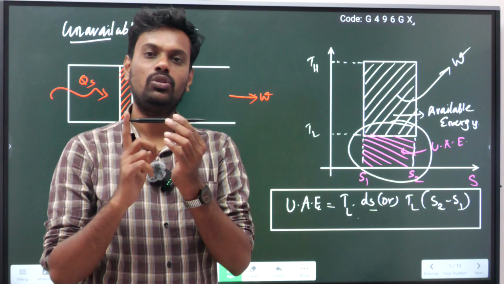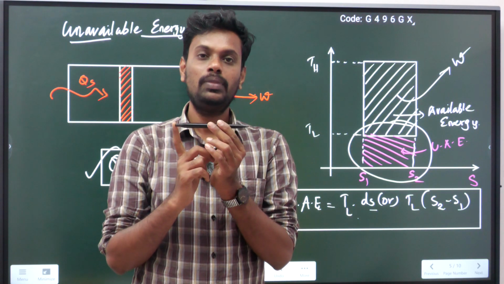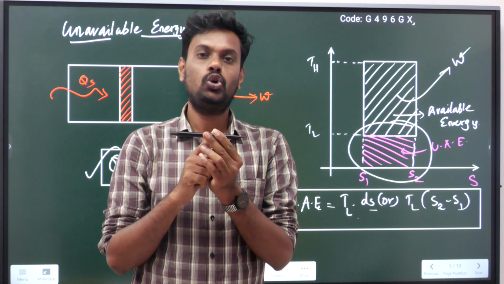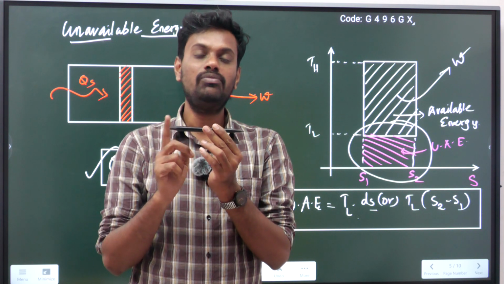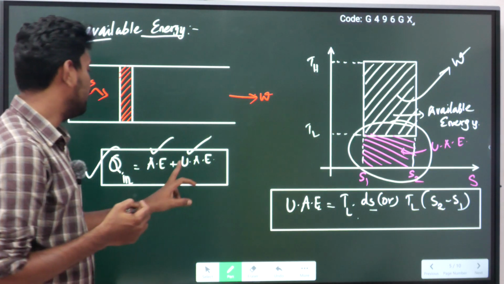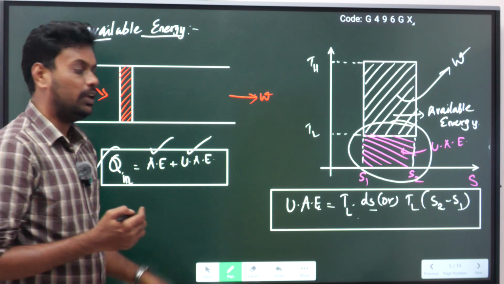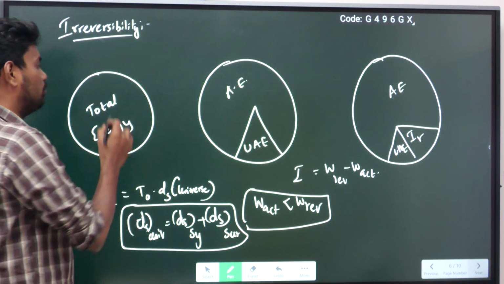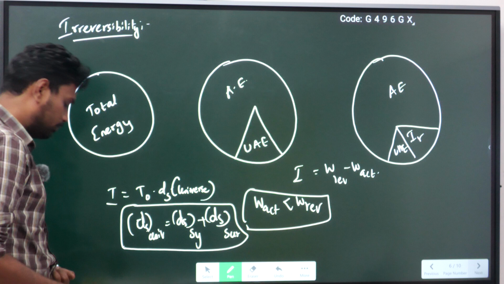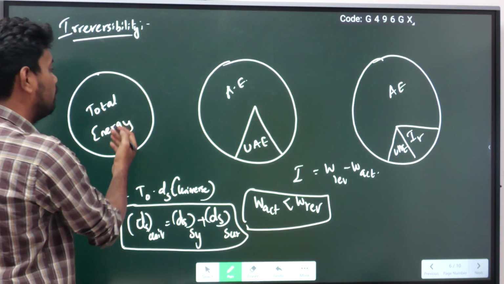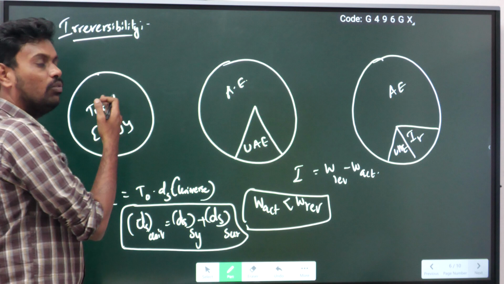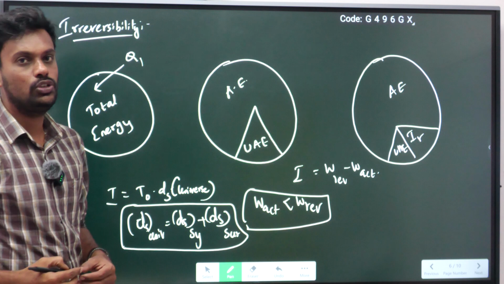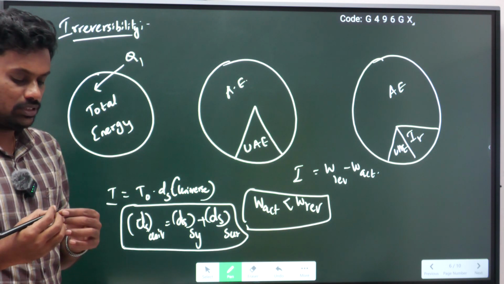So the amount of heat that I give to the system will be in the form of available energy and also unavailable energy. So the amount of heat added to the system will be the summation of available energy and unavailable energy. Next, now you come to irreversibility. Suppose this is the total energy of the system. What does total energy mean? This is Q1. Total energy means Q1. So that is the total energy of the system.